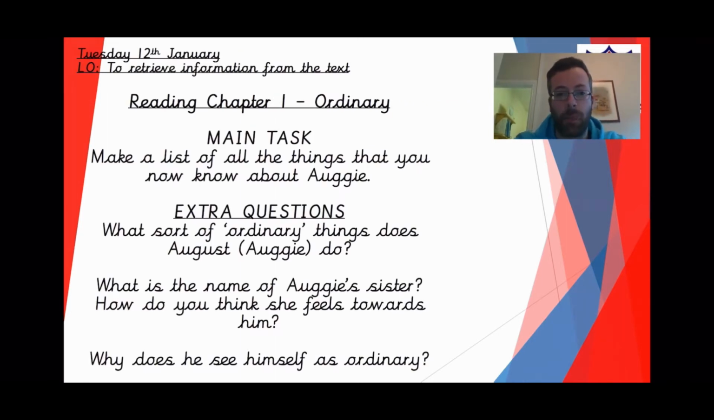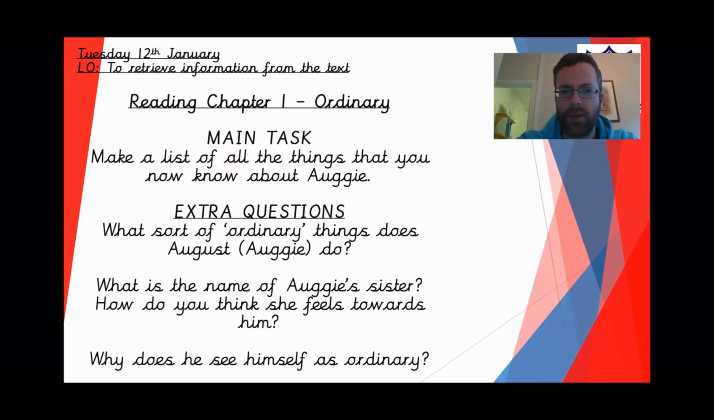So in today's lesson, we are going to be reading chapter 1, which is called Ordinary. The main task that you'll be doing at the end of the lesson, but you might want to do as I'm reading through, is making a list of all of the things that we know about Auggie. Write down a list of the things that we learn about Auggie, who is our main character. And then there will be some questions that I want you to answer as we go through.